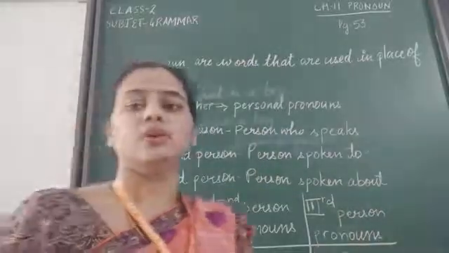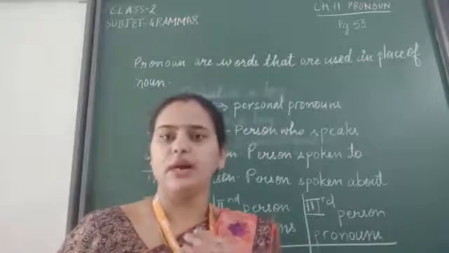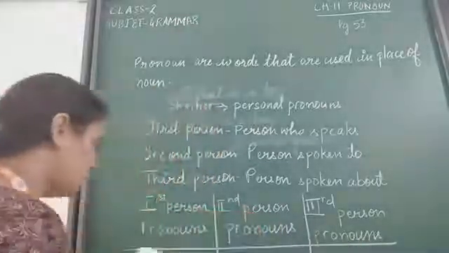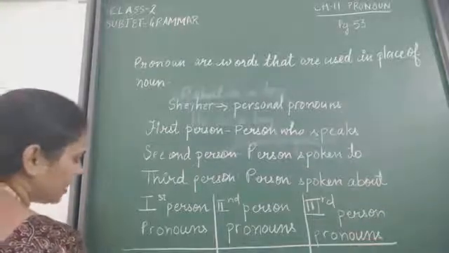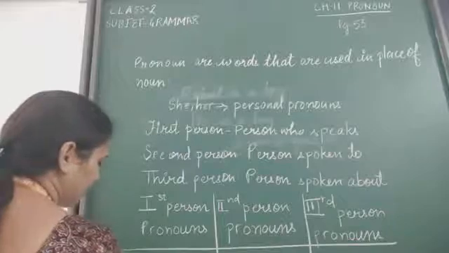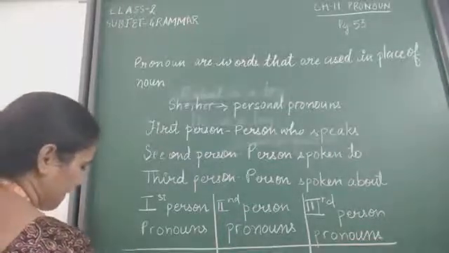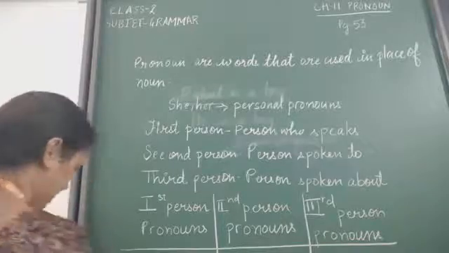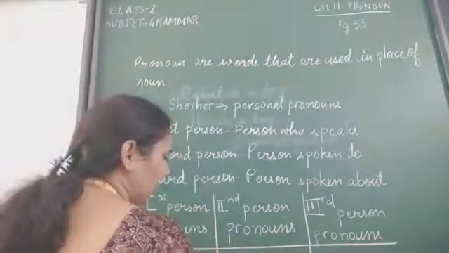So children, the words like I, me, mine, we, us, ours, all these words come in the category of first person when we are talking about the person who is speaking. Second person pronouns, you and yours.